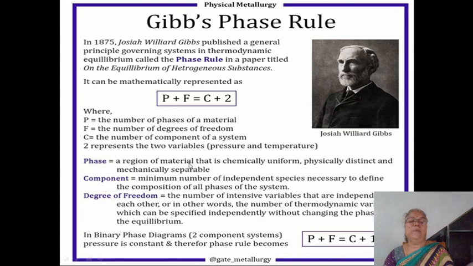And after studying the one component system with this phase rule, P + F = C + 2, where this 2 means two variables, pressure and temperature, your next point to study is the two component systems, that is the binary phase diagrams.